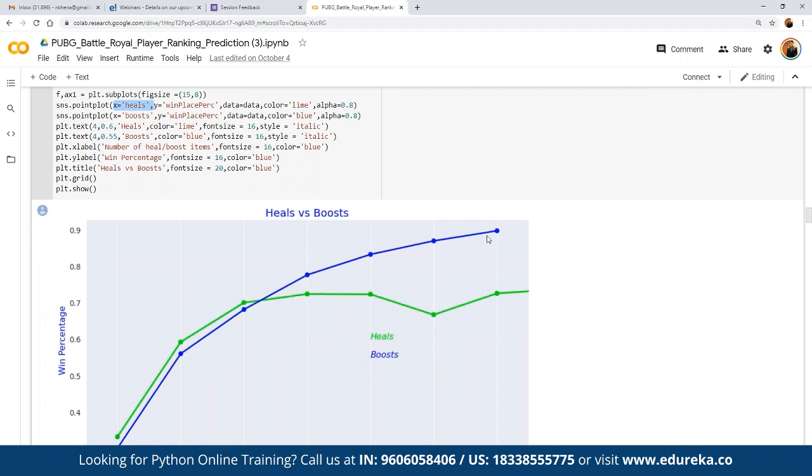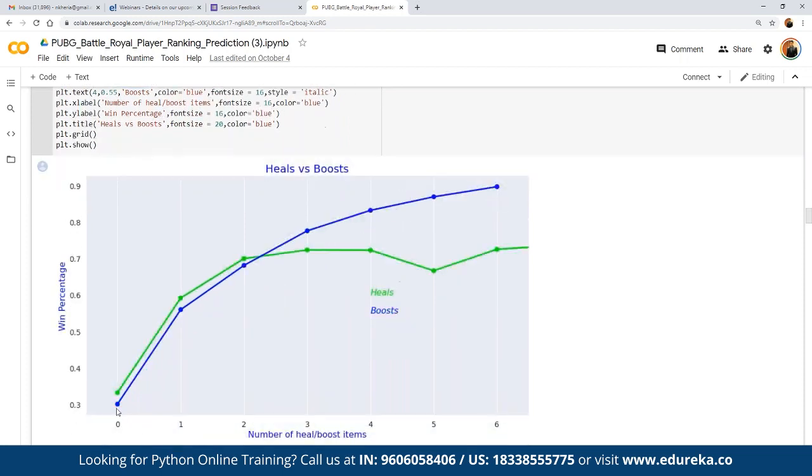Based on the current analysis, we can see that both the heals and the boosts have a positive impact on the winning place percentage. But as you can see here, beyond a certain point, that means beyond 2 heals, the impact of heals on winning place percentage is not higher as compared to the number of boost items. If the player is able to get more boost items, then the correlation with winning place percentage goes as high as 0.9, whereas for the number of heals, it remains static at around 0.7.